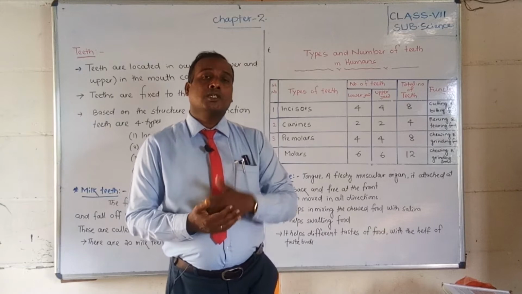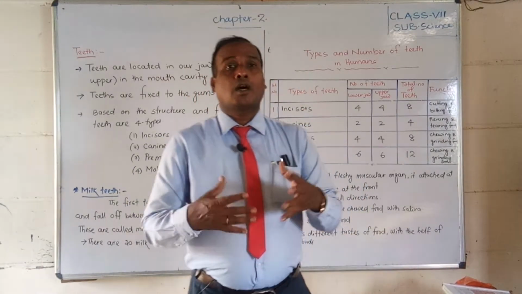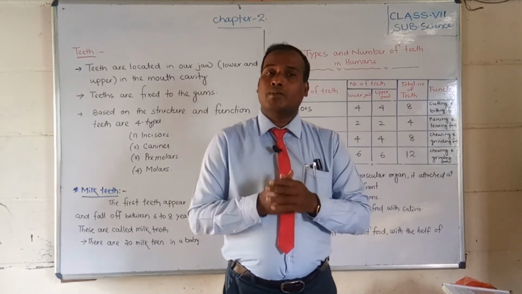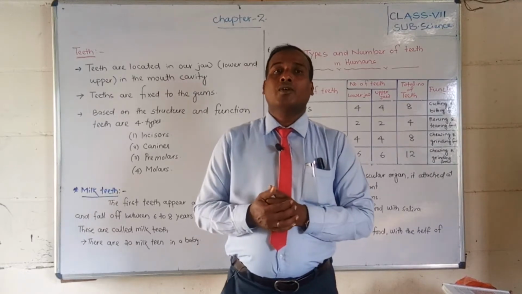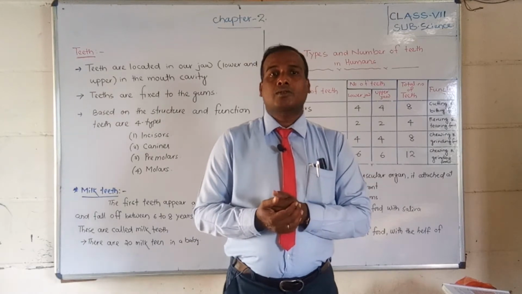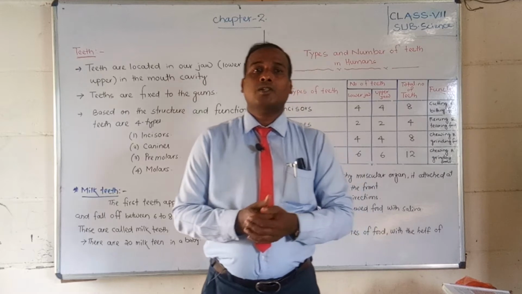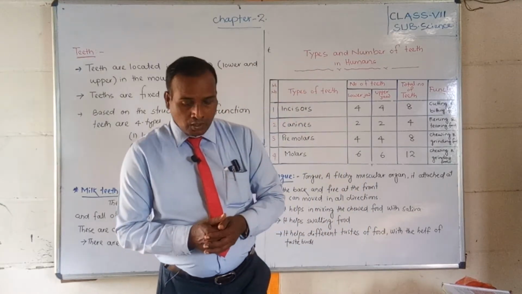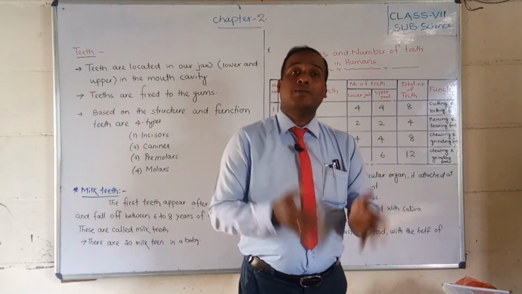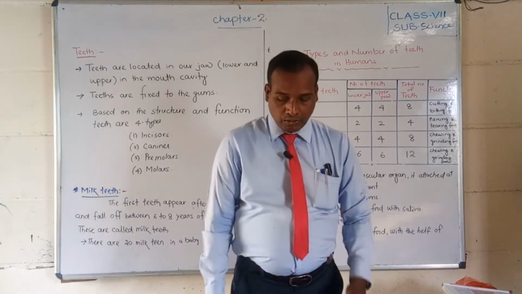So what is that teeth? Calcium is also needed and is very important for our human body, because without chewing the food we cannot take it inside. If you swallow it without chewing, it will be undigested. So it is very important to chew the food properly, and then swallow it into the stomach. Today we are going to discuss what teeth are, how many types of teeth there are, and their functions. So let us start, students.